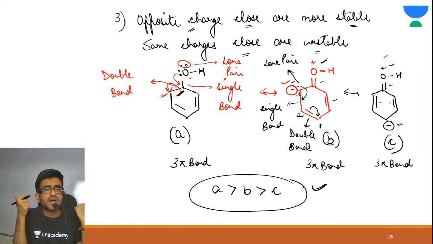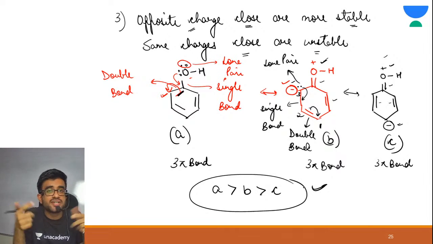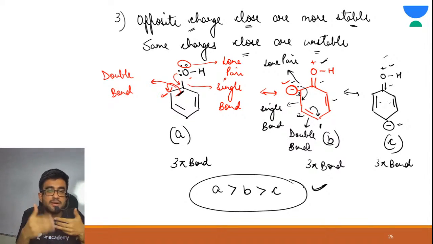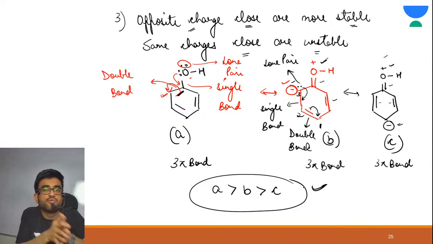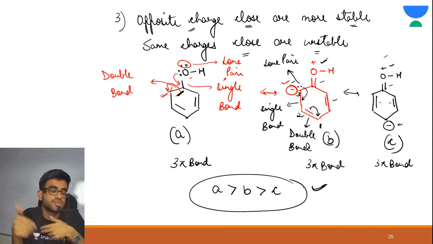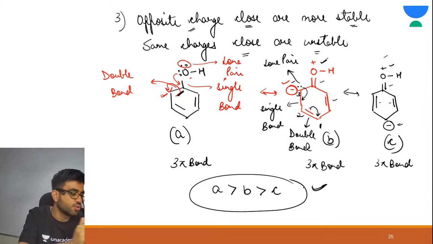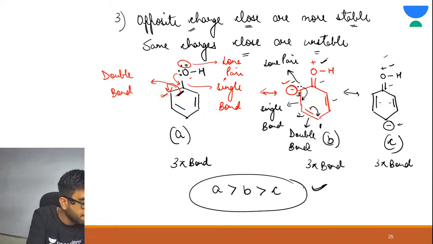All the rules are on a priority basis. You first check one rule. If you are able to solve your question with the first rule, well and good. Then move to the second rule, then move to the third rule, and slowly and gradually you need to apply all these rules. Is this much clear to you?